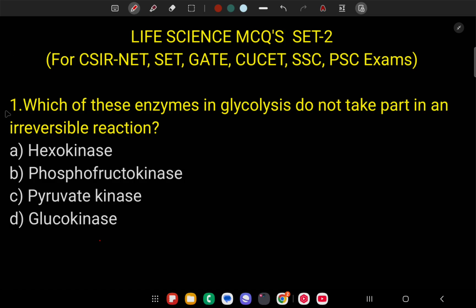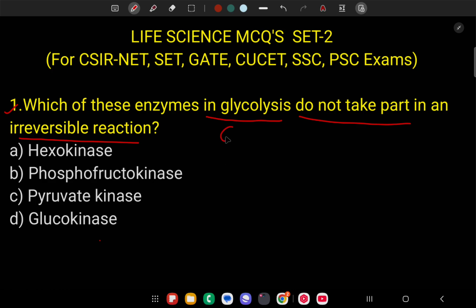The first question is: which of these enzymes in glycolysis, so all the enzymes are used in glycolysis, do not take part in an irreversible reaction? Do not take part in irreversible reaction. That means all the enzymes take part in reversible reaction. So where are these enzymes required?